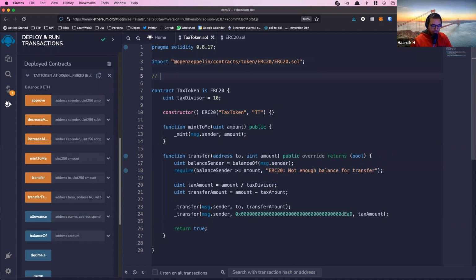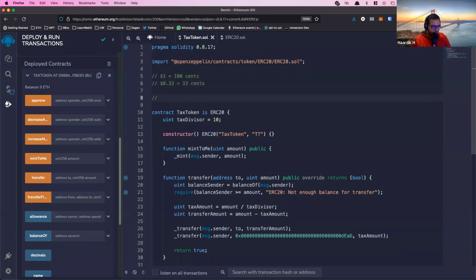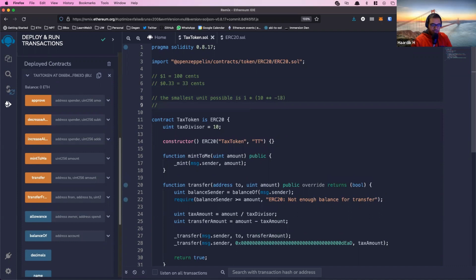This is the same way that $1 might be represented as 100 cents instead of $1. And this makes it easier when you want to represent things like $0.33, you just call it 33 cents. And you can deal with integers all the way without getting into floating point territory. So on Ethereum, and for all ERC20 tokens in general, the default setting for the smallest unit possible is 18 decimal points, like 1 times 10 to the power negative 18. So the smallest unit possible is 17 zeros and then a 1.